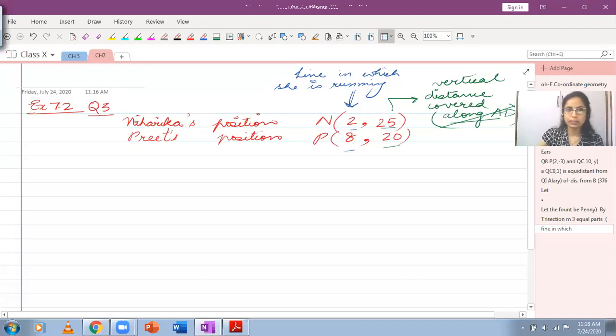I hope this is clear. And the first part that we have is we have to find out the distance between these two because both of them are carrying flags. So for this, you will use the distance formula.